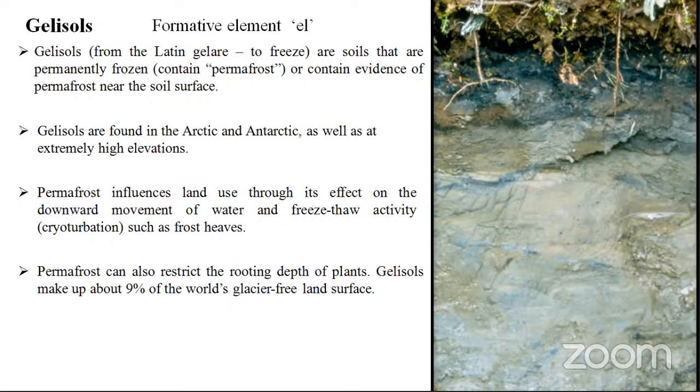Mostly this type of soil is highly restricted due to this icy condition, this frosting condition, permafrost conditions, restricting the growth and development of plants. Gelisols cover only 9% of the world's glacial-free land surface. Some gelic layers you can also find. So Gelisols are completely evidence of permafrost near the soil surface. Mostly you can see freezing conditions, some cryoturbation, freezing and thawing conditions in Gelisols.